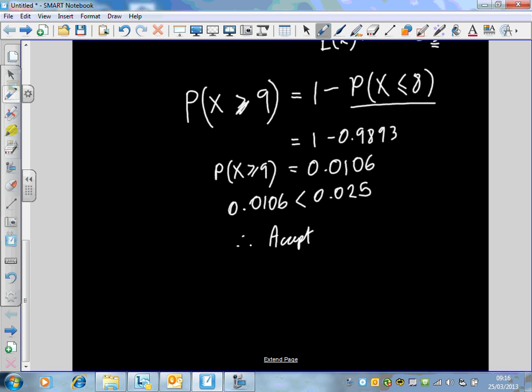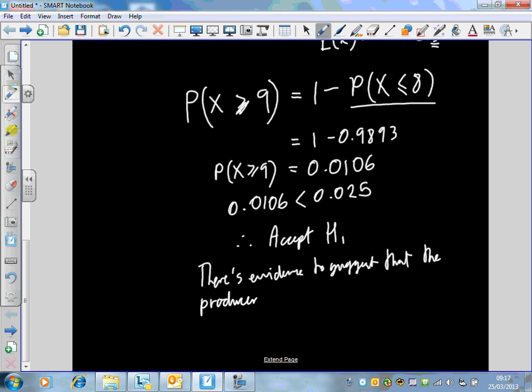Therefore, what is our conclusion? Which hypothesis do we accept? Yes. This probability is too small to have happened by chance. 9 out of 10. That's clearly too small to have happened by chance. Accept H1, which means there's evidence to suggest that the producer's claim is inaccurate.